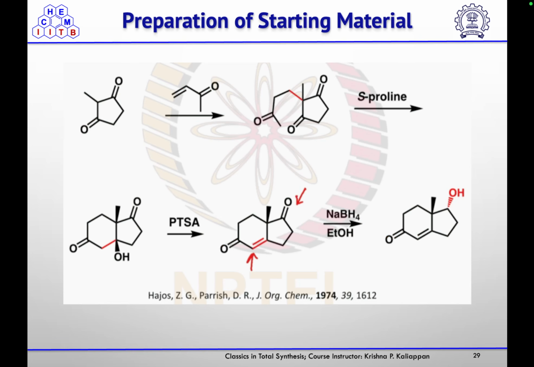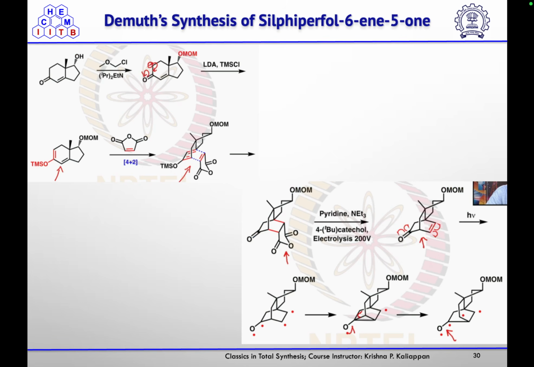So when they started with the preparation of the starting material, they started with this 2-methyl-1,3-cyclopentanedione. This undergoes Michael addition on treatment with the alpha beta unsaturated ketone, and then using S-proline they did the cyclization to get this beta hydroxyketone, which underwent elimination using PTSA to give the corresponding alpha beta unsaturated ketone. Now one is the unsaturated ketone and another one is the isolated ketone. So that isolated ketone they reduced using NaBH4 to get the corresponding alcohol.